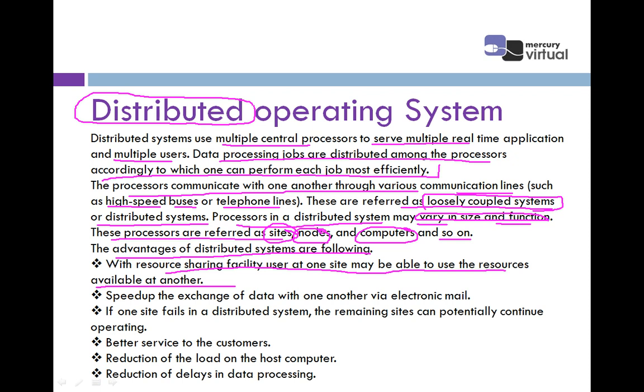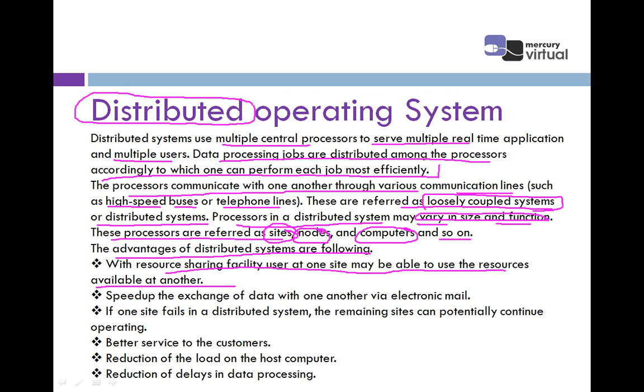Like we are using the same link, the same resource. You are getting these PPTs, these materials. So this is a resource sharing facility. You at one site are able to use the resources available at my site. You are now seeing the screen that is available at my site. So this is the best example of a distributed system.